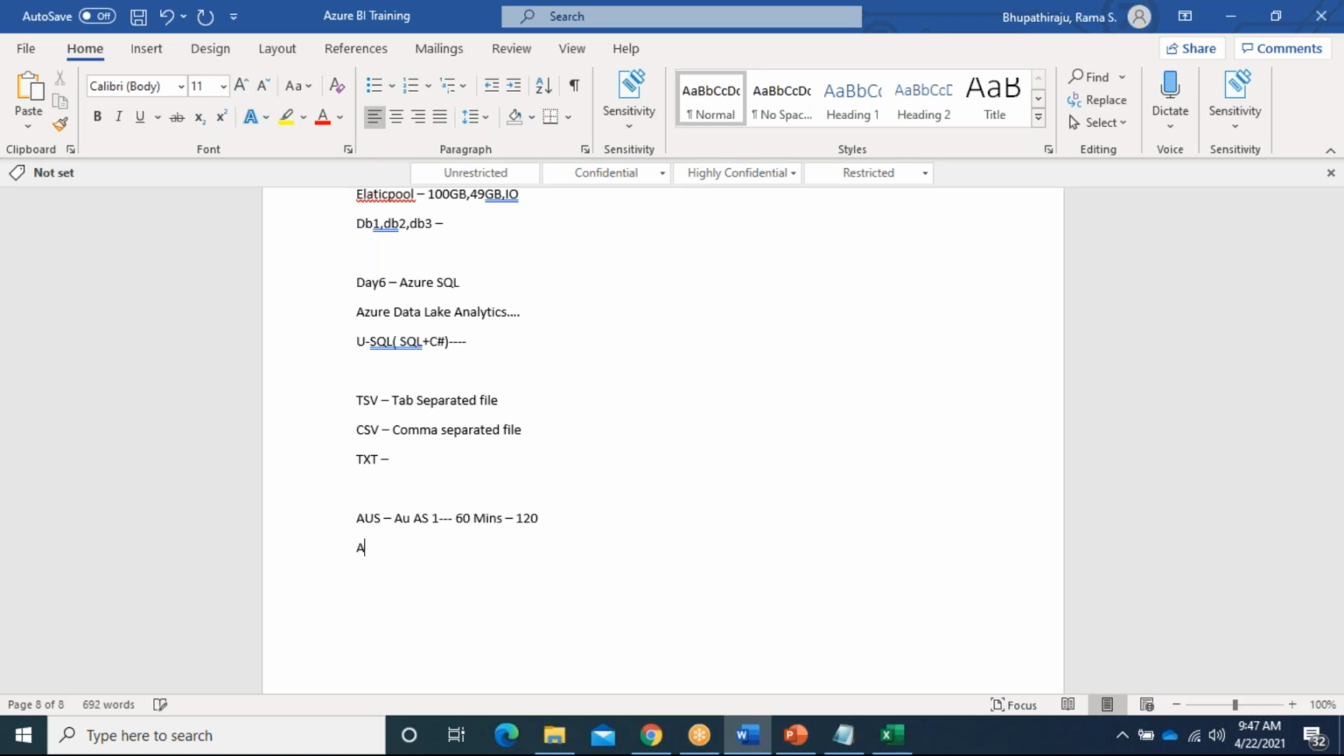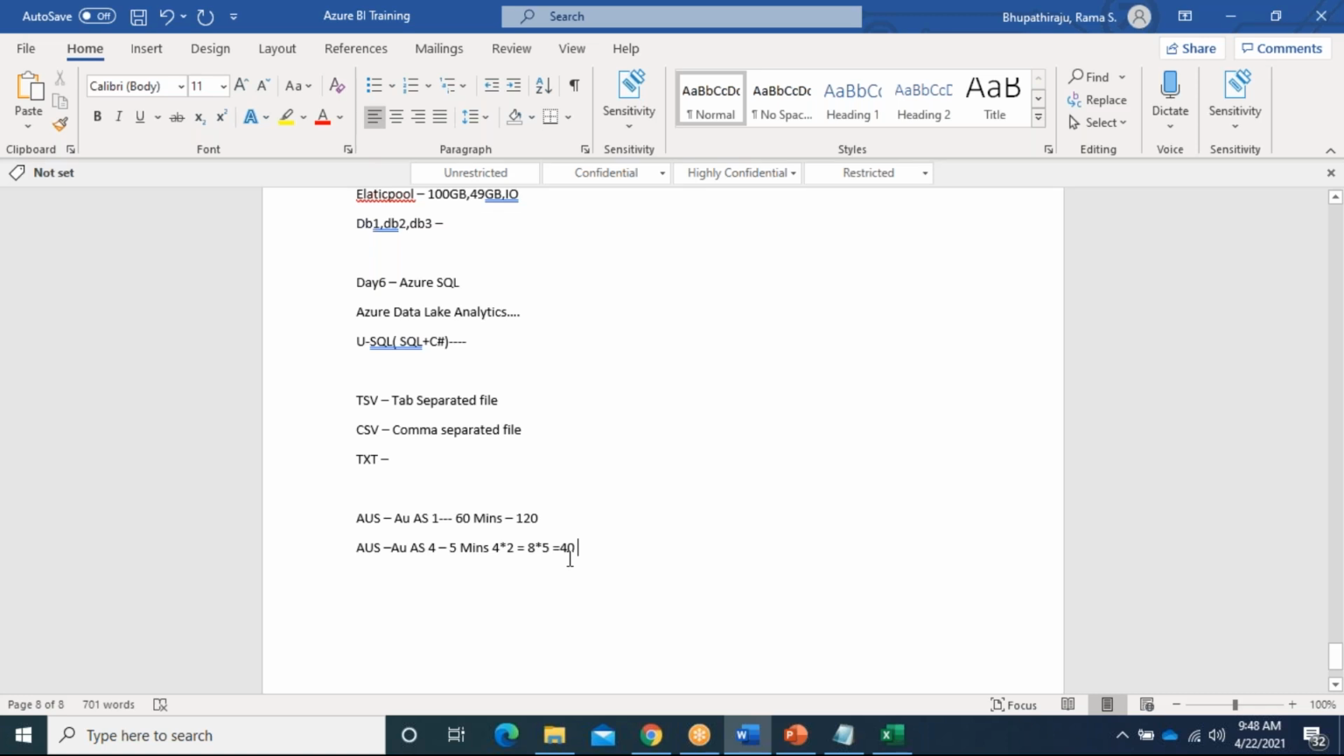Now suppose we set the AU as 4. The job will be finished in maybe 5 minutes. How much will they charge? First of all, 4 into 2 rupees, 8 rupees. 8 into 5 minutes, it will be 40. Which one is better? You are using more AUs, but here you are charged very less.